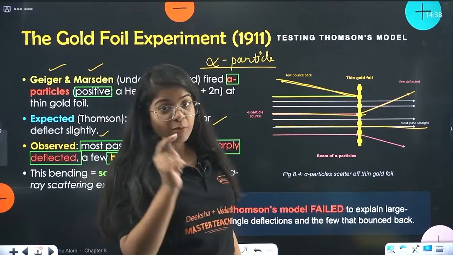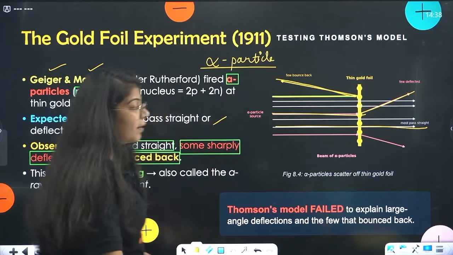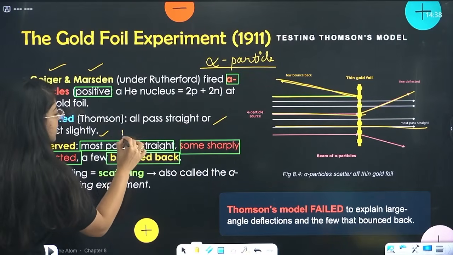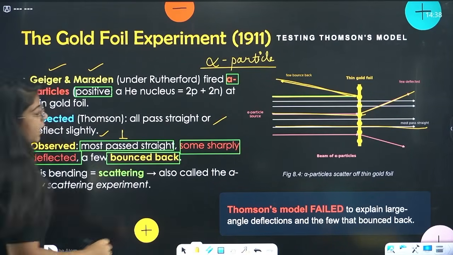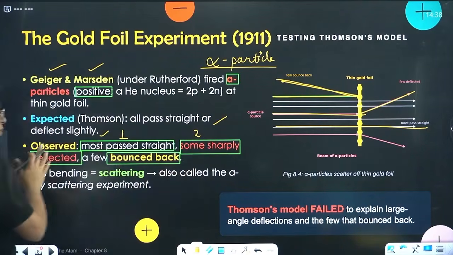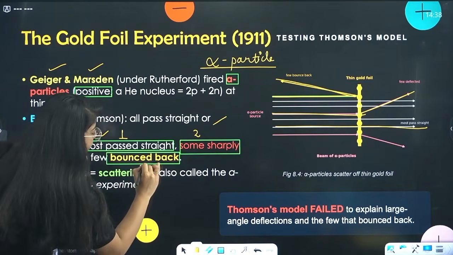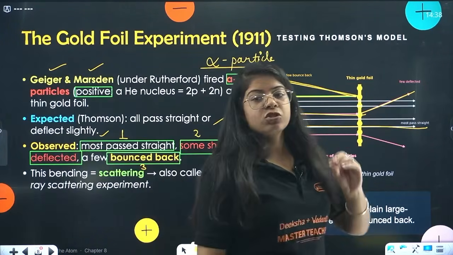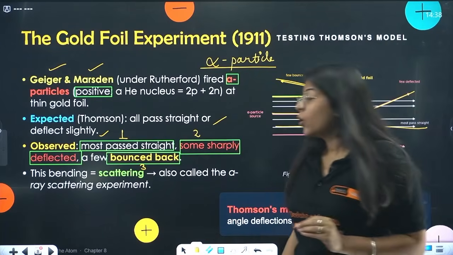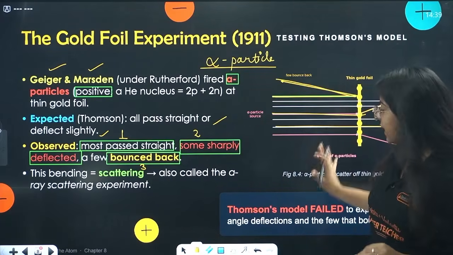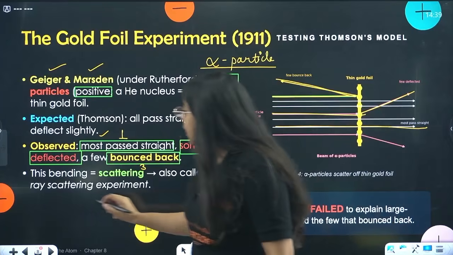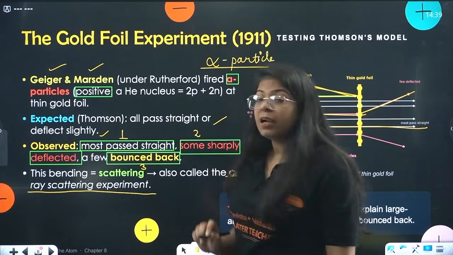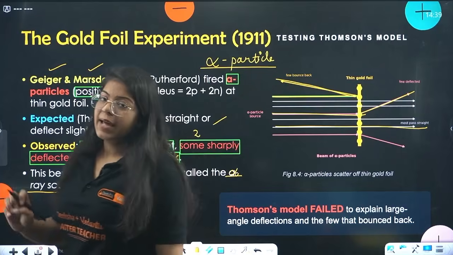So these are some of the observations you have to remember, right? These are the three observations you have to remember. First is most of them passed straight. Second is some of them sharply got deflected. And third, some of them, very few, completely bounced back. Okay, now because these particles are scattering, it's also called the alpha ray scattering experiment. This is the alpha ray scattering experiment.